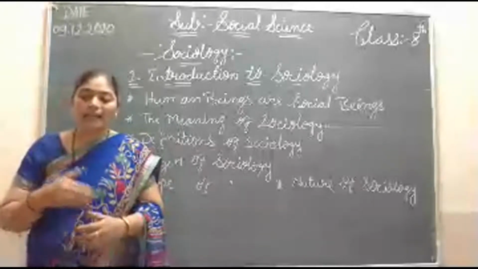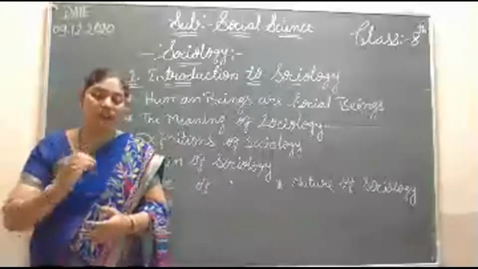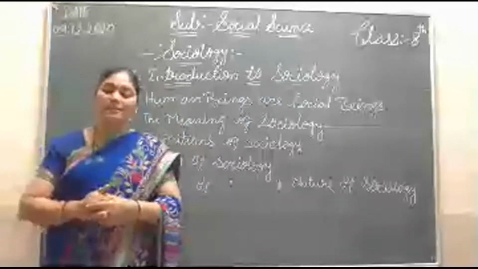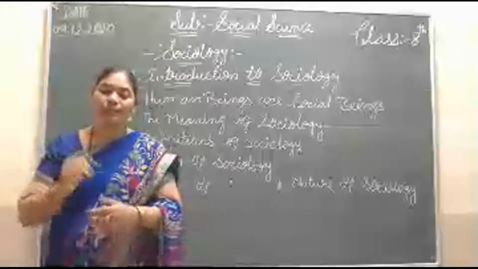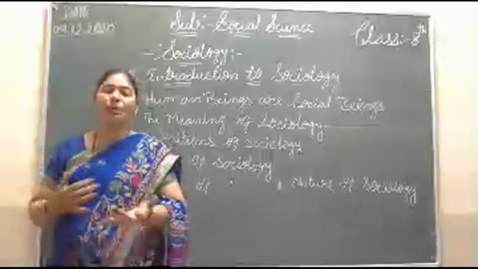And in a nutshell, we have to say that while analyzing social behavior, sociology interacts with other social sciences in its own way.